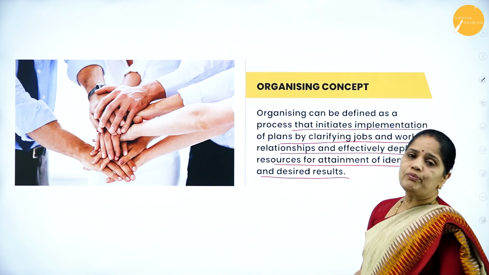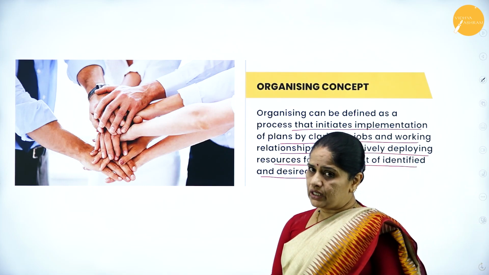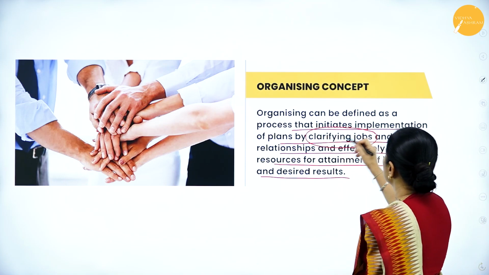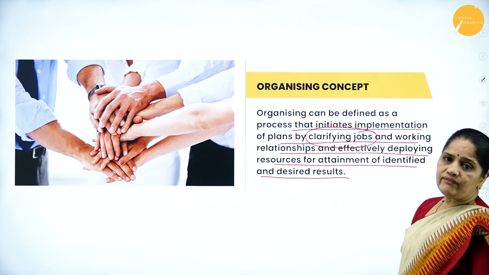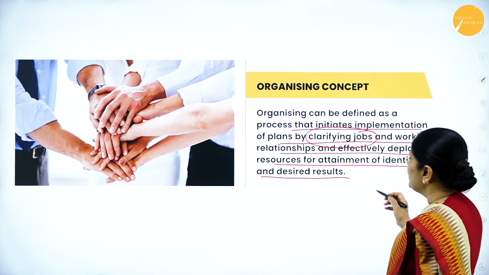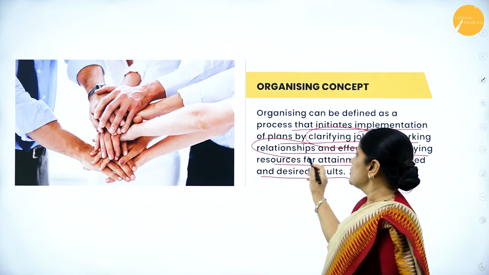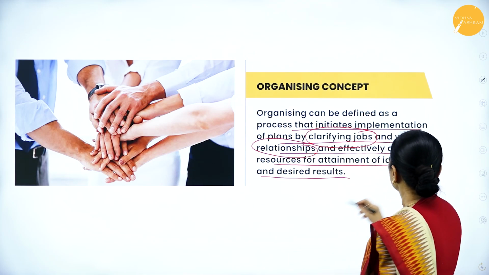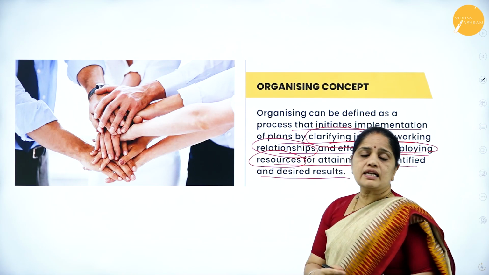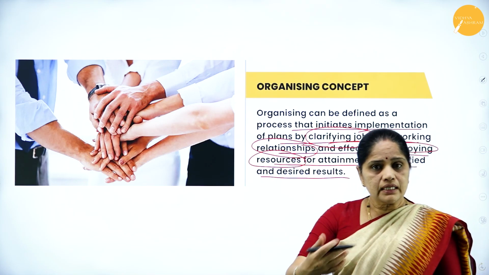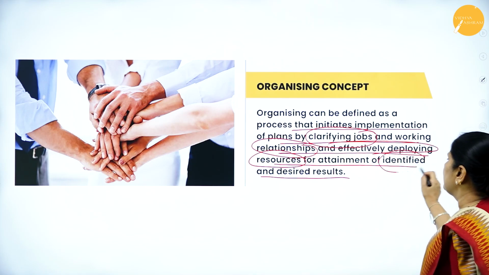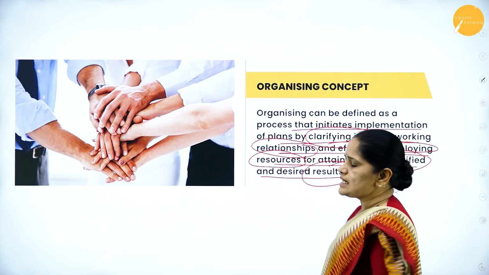So, whatever we have planned for, it has to be put into action, and clarifying jobs. So, whatever jobs you have created, you have to see what are the duties and responsibilities of each job, working relationships, that is who is the boss and who is the subordinate, effectively deploying resources. Whatever resources are necessary for carrying out the activities, that has to be allocated, and for attainment of identified and desired results.